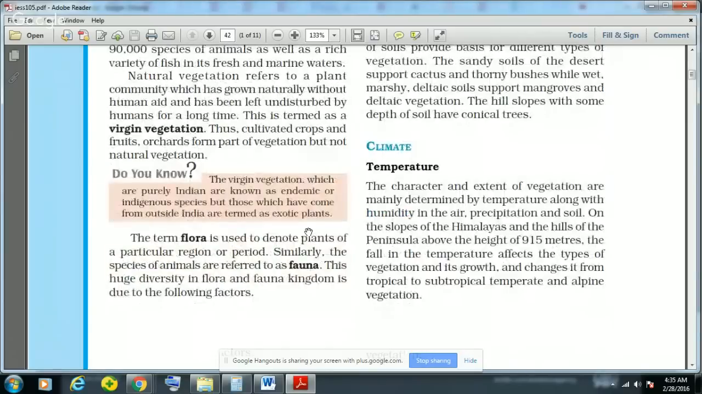And the most important factor is climate and its various components like temperature and rainfall. These are the most important components for the vegetation.